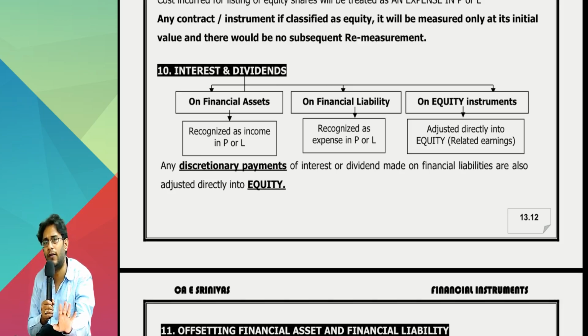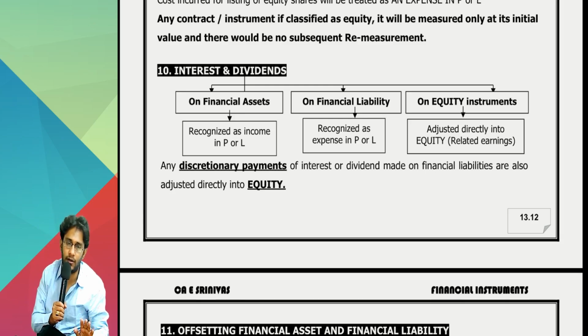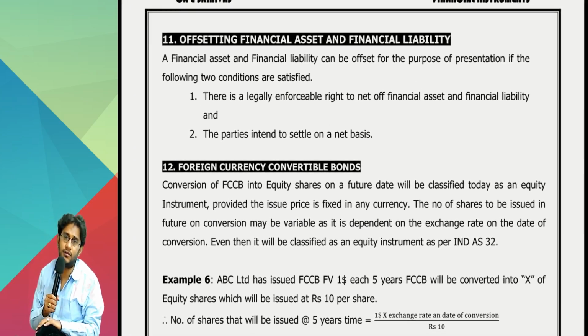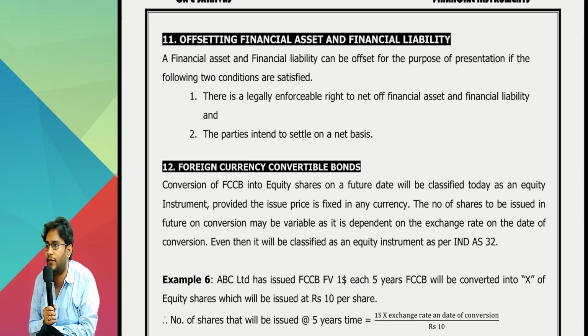All interest, all dividend, answer is PRL, except on equity instruments and discretionary payments. They are adjusted directly into retained earnings. The 11th point I need not tell you, already discussed: offsetting financial asset and financial liability.